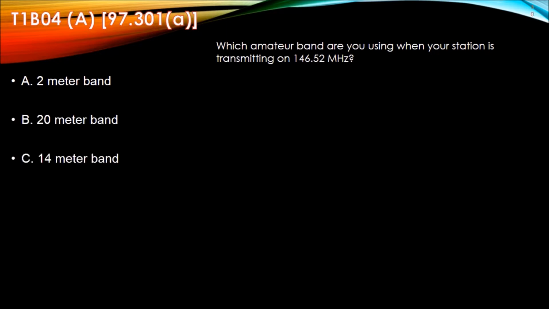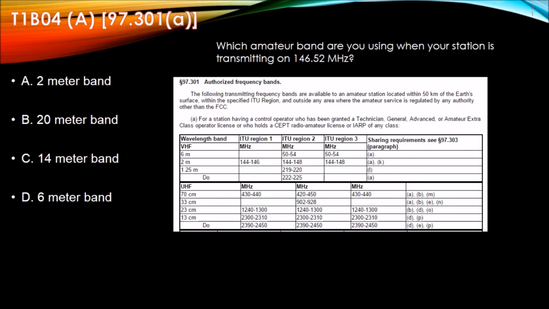T1B04. Which amateur bands are you using when your station is transmitting on 146.52 megahertz? A would be the 2 meter band, B would be 20 meter band, C would be 14 meter band, and D would be the 6 meter band. And we look again at our authorized frequency chart, and we can see that 144 to 148 is the 2 meter band, making the answer to this question 2 meters, or A.